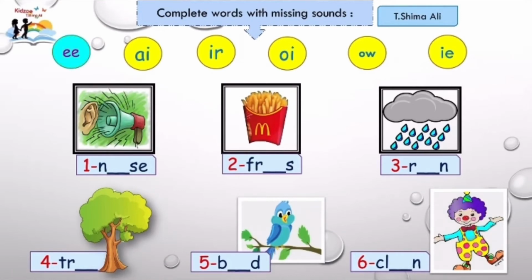E, A, oi, ow, and I. Okay? Now I'm going to say the words. Listen to me carefully and choose the correct sound. Okay? Number 1, we have